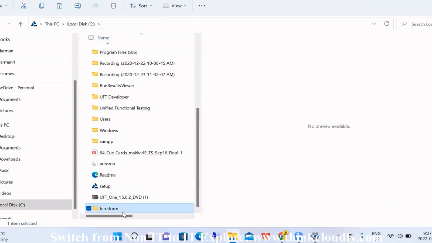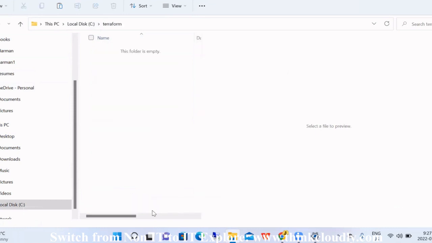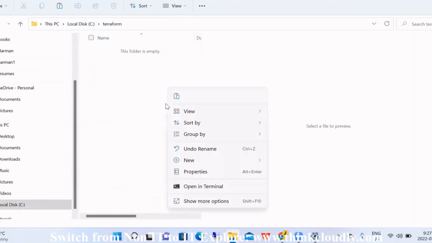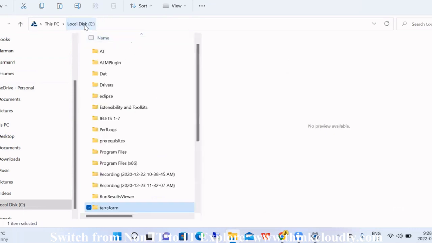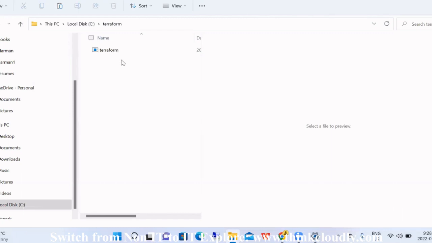When I press enter, now inside this folder I can paste that file which I copied. Let me explain the steps again. In the C drive, I created a folder Terraform, and inside the Terraform folder, I pasted the file which I extracted from the zip file.